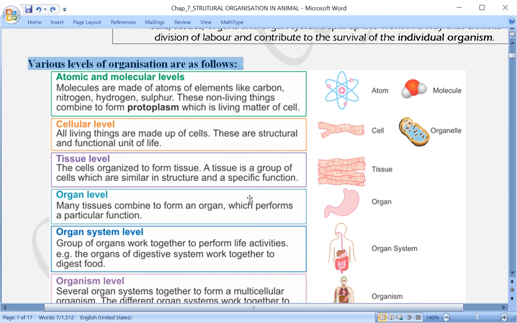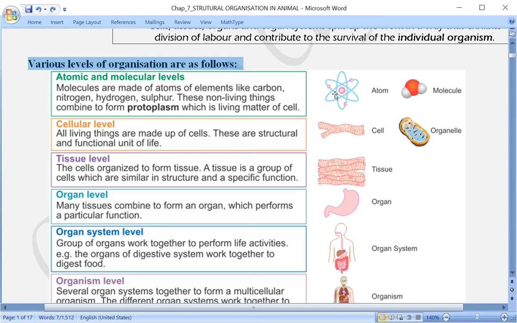Now based on that, if we go a little lower than the cellular level, that is the atomic and molecular level, you know about the atoms. Let us say when you are writing O2 or H2, 2 represents the number of atoms. H2 means 2 atoms of hydrogen are present in one molecule. Now if you see this figure, this is H2O. 2 hydrogens are attached covalently to one oxygen. As a result, H2O forms a molecule.